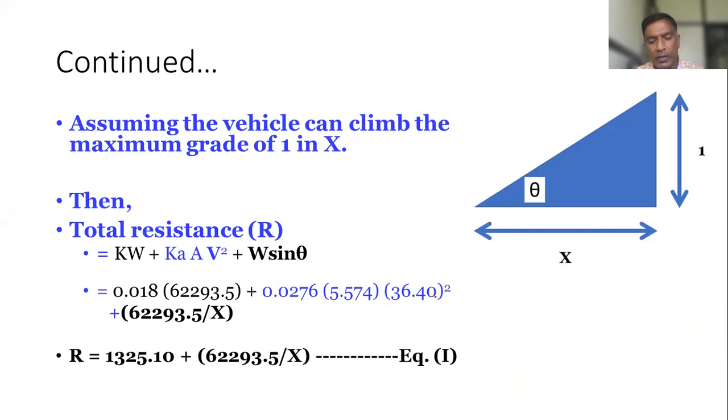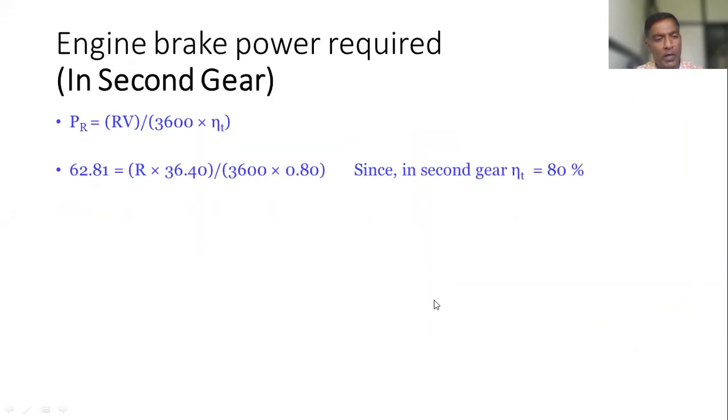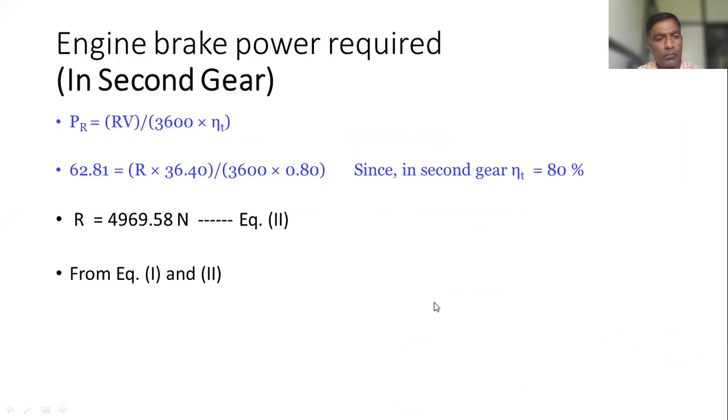Sachin, just get confirmation about this value of X. 17.13. 17.13. Okay. Any other student? Deepjyoti, have you calculated? Yes, sir. It is 17.09. Okay. Good. So you can write approximately as 17.1.